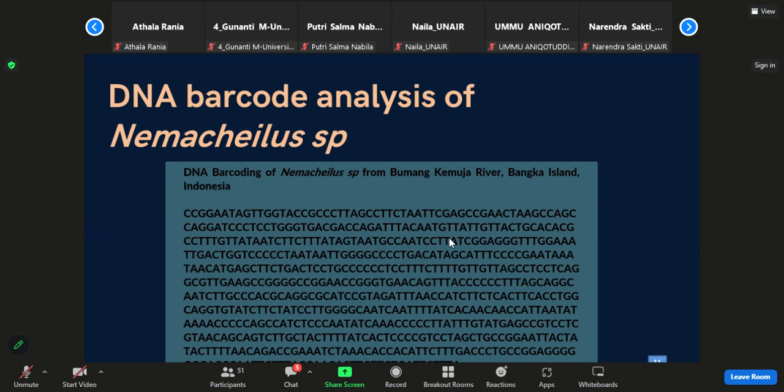In DNA barcoding, the method was used in order to determine the molecular identity of the Nemaeculus specimens. Using FISH F1 and FISH R1 primers, the DNA barcode of Nemaeculus sp. Bangka was successfully sequenced, and the length of the sequence was determined to be 670 base pairs.